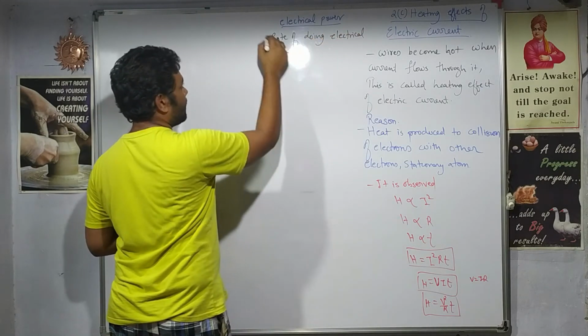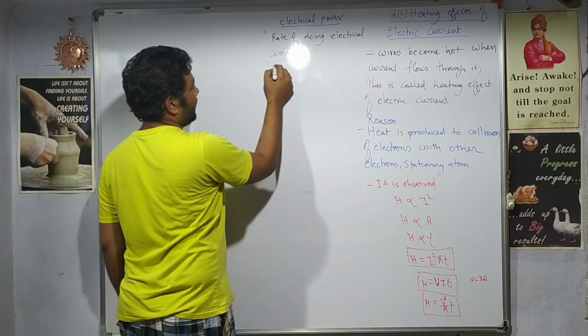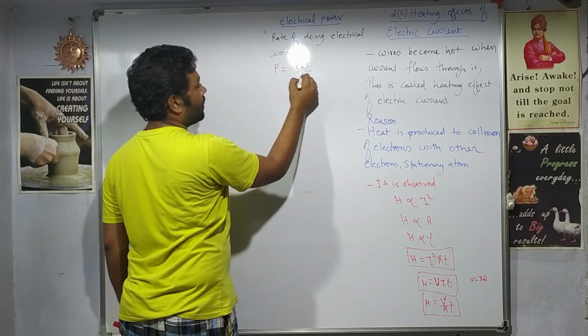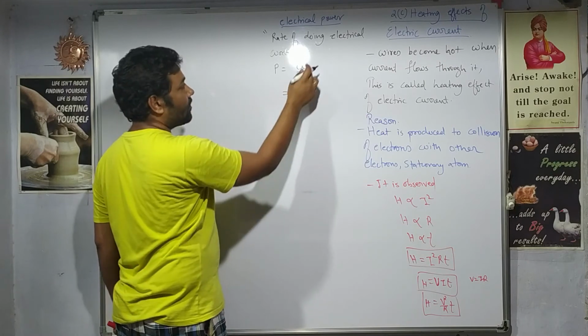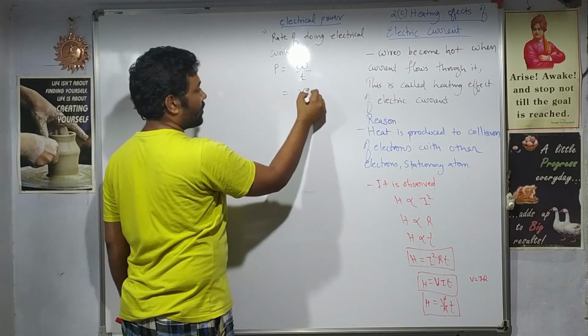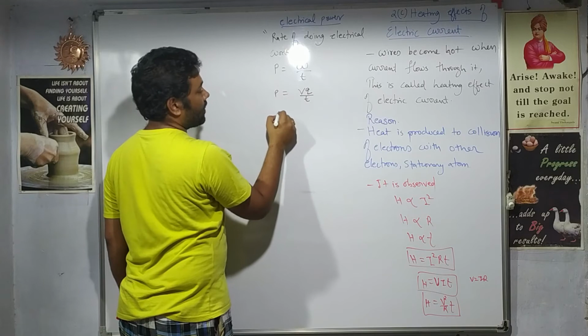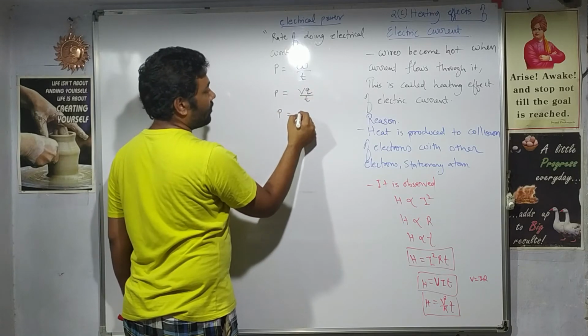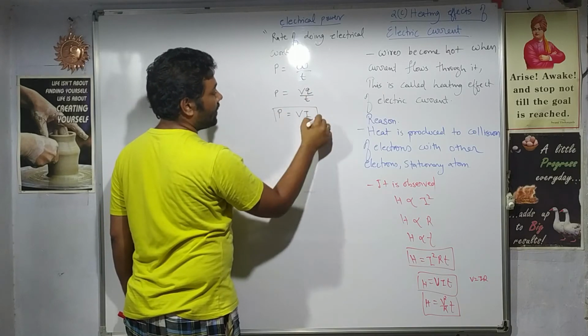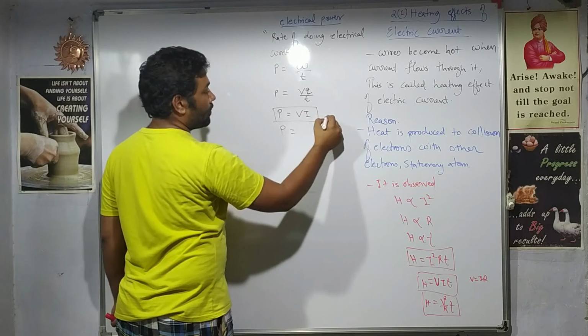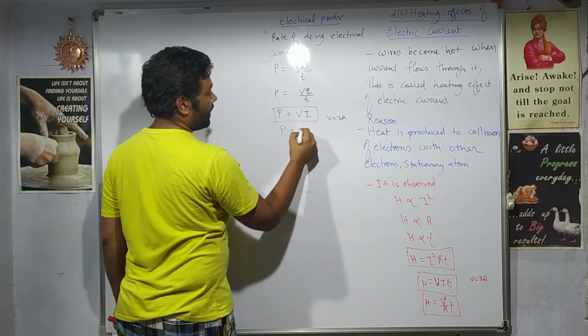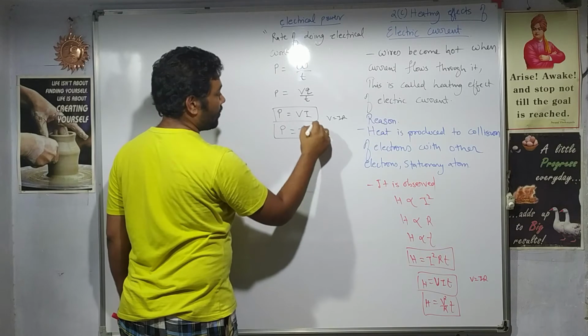If we write the statement in mathematical form, electrical power is the rate of doing work, that is work done upon time. What is the formula of electric work done? It is potential into charge upon time. Charge upon time is nothing but current, so power is VI. If you substitute V is equal to IR, then it will be I square R, another formula.